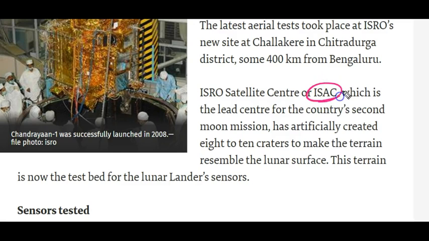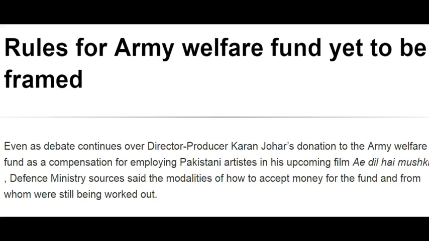So ISAC created 8 to 10 craters in Chalagere, that is the science city. The craters are created in such a manner that they look like the terrain of the lunar surface. So in the craters, the lander's sensors will be tested. Now let's move to the fourth topic that has been published in the Hindu newspaper about rules for the Army Welfare Fund yet to be framed.